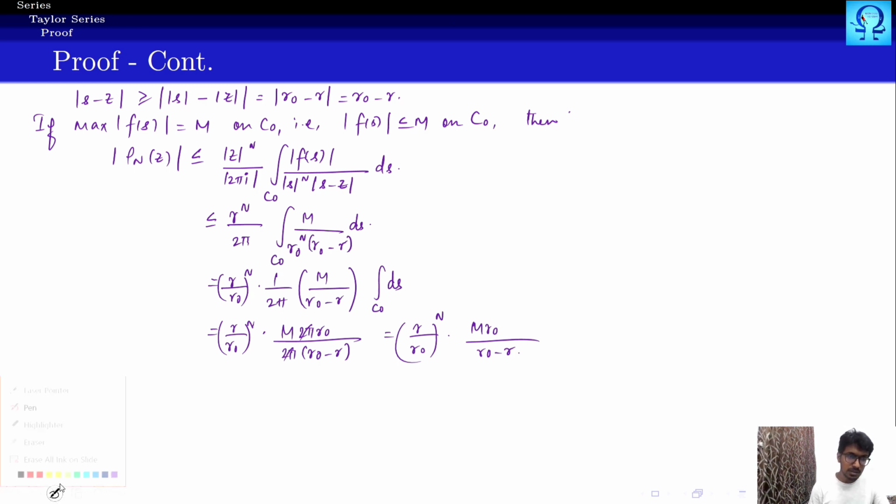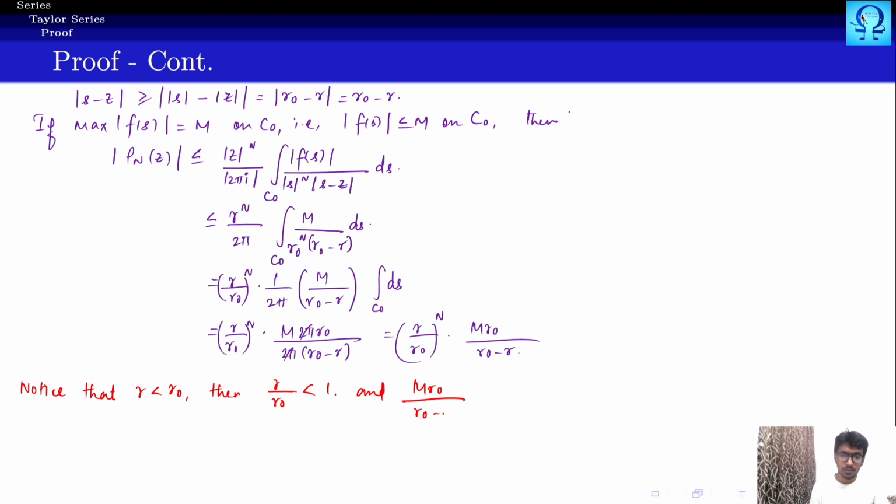Now notice that your r is smaller than r0. Then your r upon r0 is smaller than 1, and M r0 upon r0 − r is a finite positive quantity.